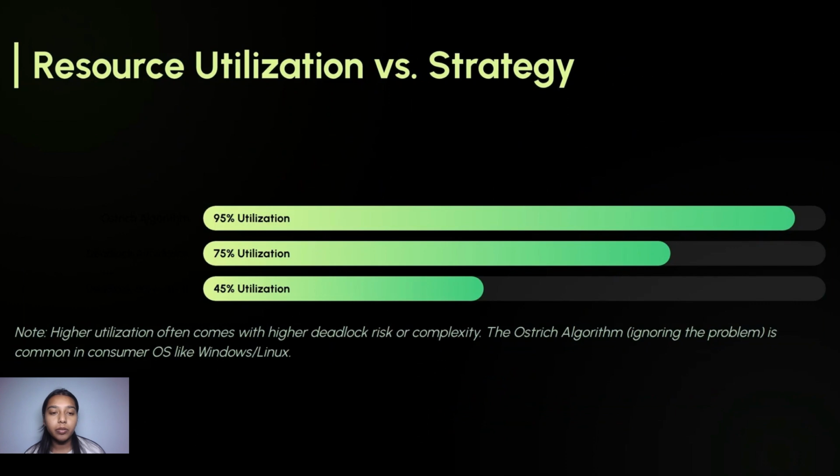Resource utilization versus strategy. This is how the graph is. Note, higher utilization often comes with higher deadlock risk and complexity. The ostrich algorithm is common in user OS like Windows and Linux.